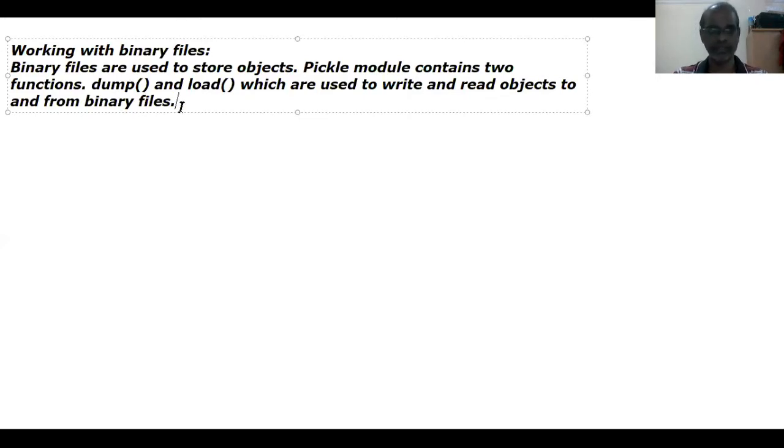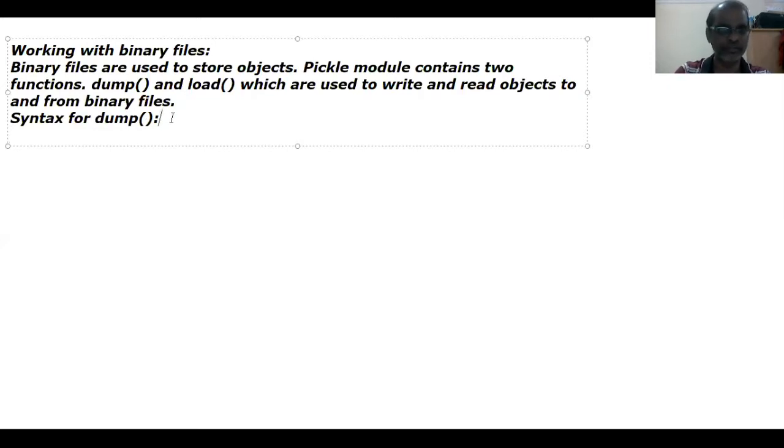Now the syntax for dump. It is very simple. It is used to write an object into a binary file.